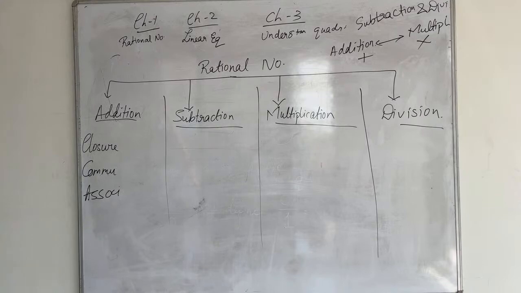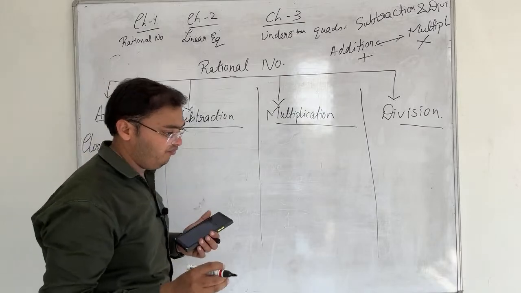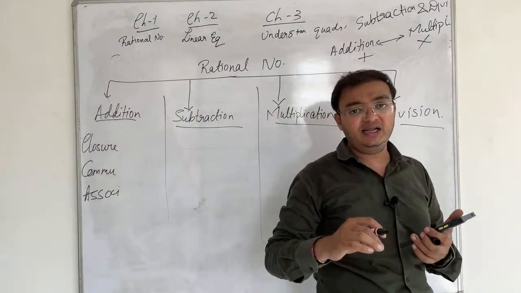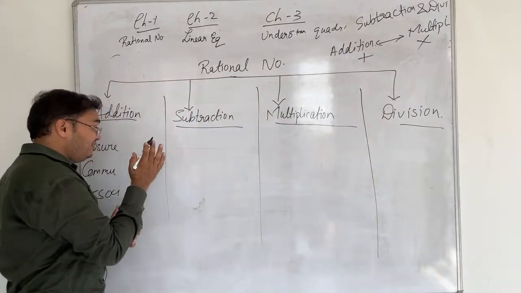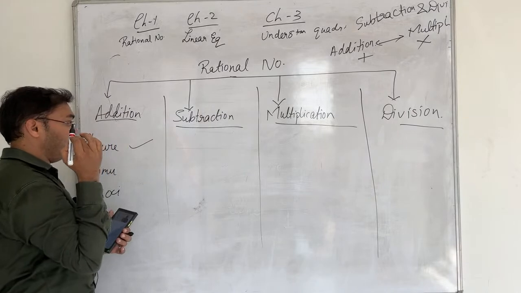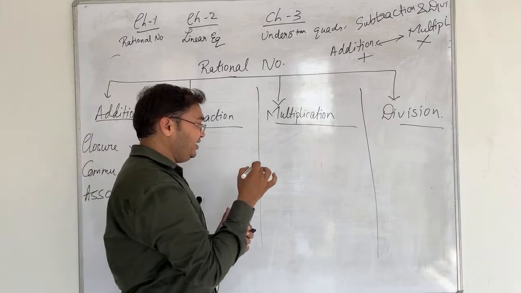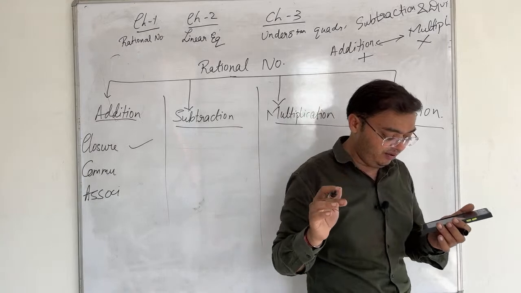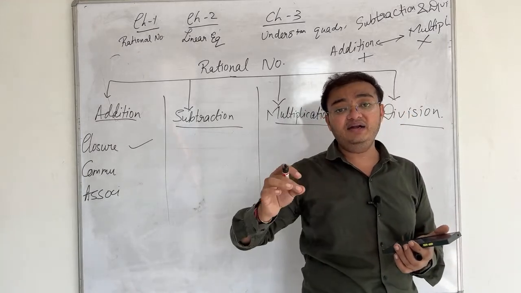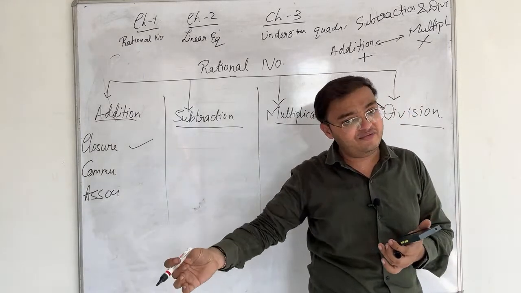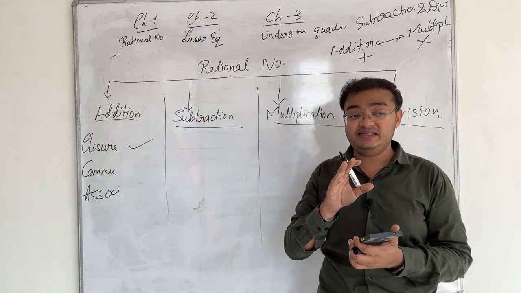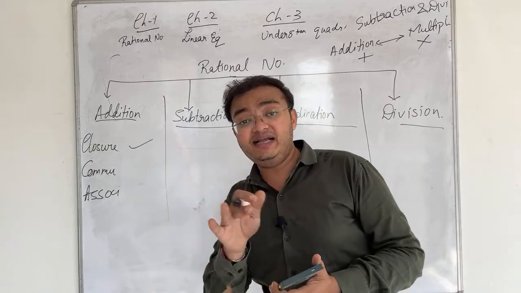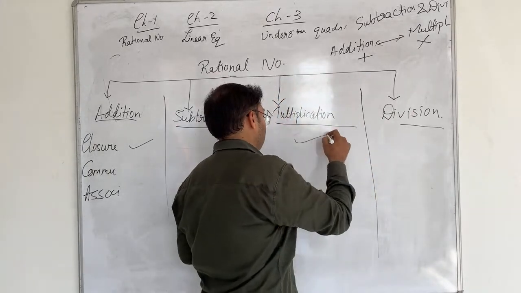For example, I can add numbers in any order: 5 plus 4 or 4 plus 5, my answer is the same. In the same way in multiplication I can multiply in any order: 5 into 4 or 4 into 5. I can say 10 fives are 50 or 5 tens are 50. In any order, the closure property would come.